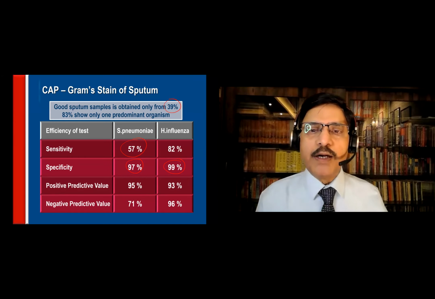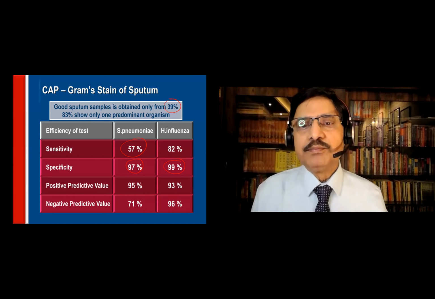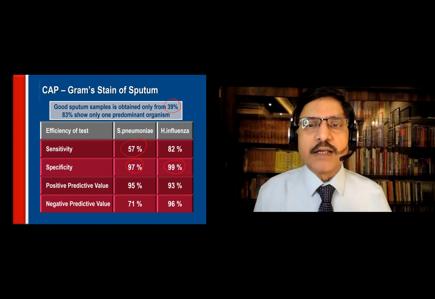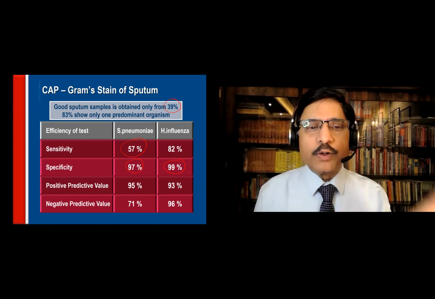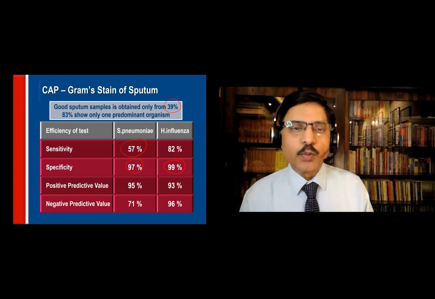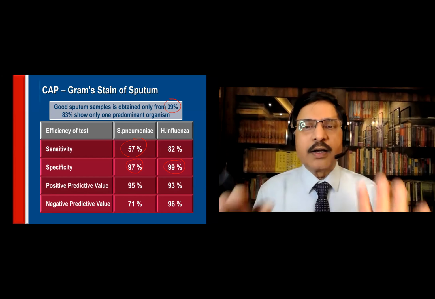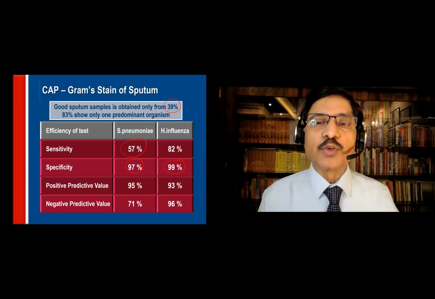Sensitivity is the ability to rule out disease when the culture is negative. So you can say with only 50% certainty that there is no pneumonia if the culture is negative. Specificity is the ability to confirm disease when the test is positive. That is quite high. That means if the culture is positive, you are sure. If the culture is negative, you cannot exclude.